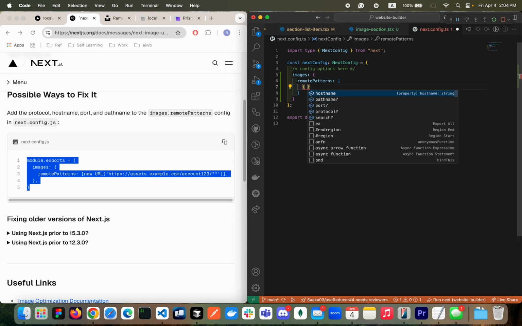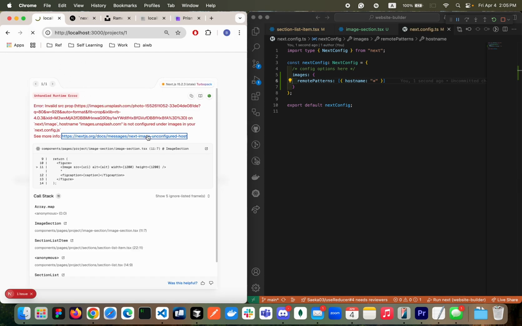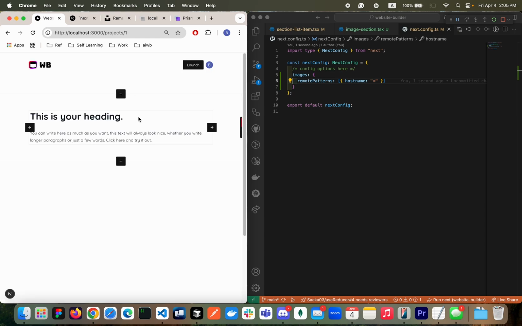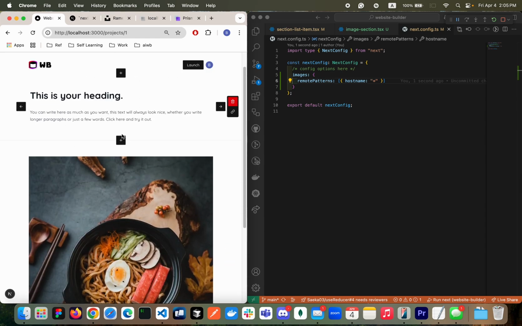You can specify what URL that you can use for images, but in my case, I'm gonna just accept all. But of course, this is not good practice. Then the error should be gone. Let's check. Awesome. And now our image is showing up, looking good.